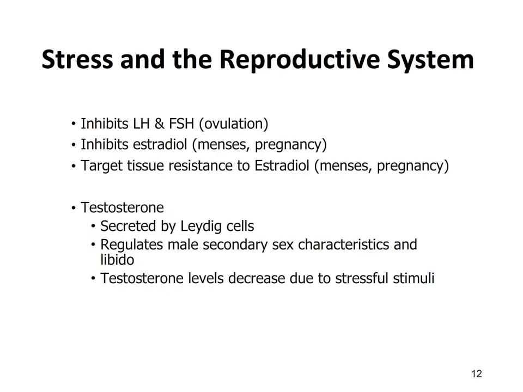Stress influences the functioning of the reproductive system, inhibits both luteinizing hormone and follicle-stimulating hormone, which are involved in ovulation. It also inhibits estradiol, which is involved with menses and pregnancy. It also produces resistance to estradiol in estradiol's target tissues. On the male side of things, testosterone is also suppressed by stress. Testosterone regulates the male secondary sex characteristics and also libido.